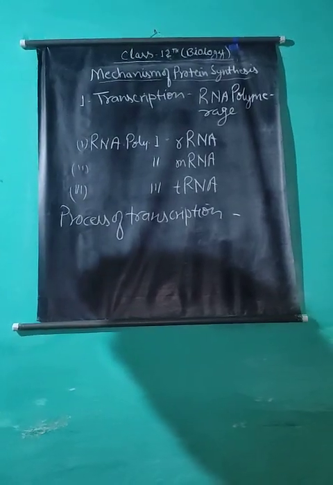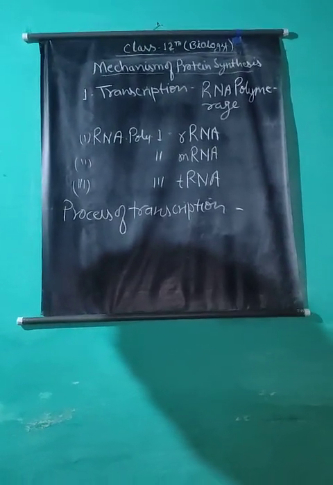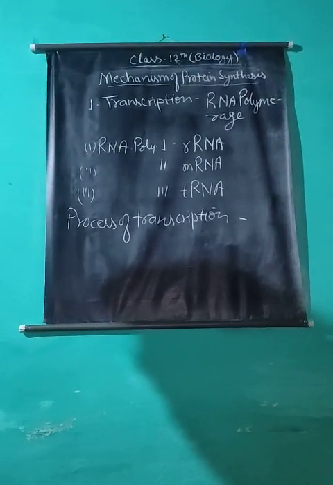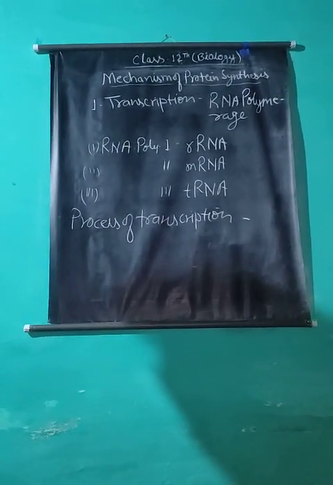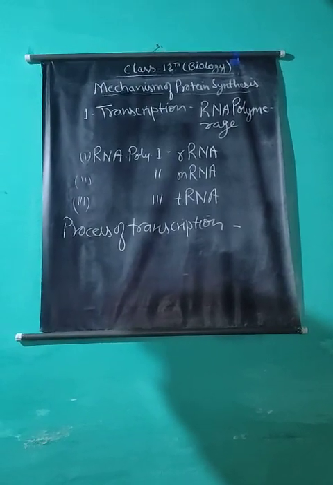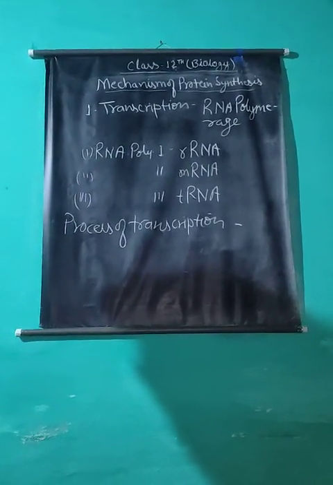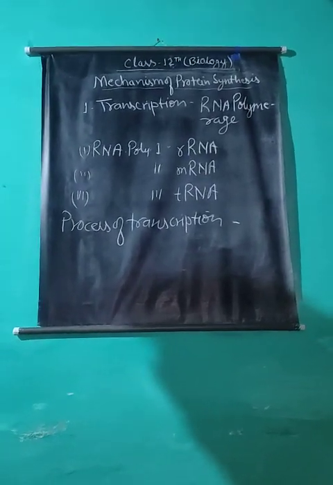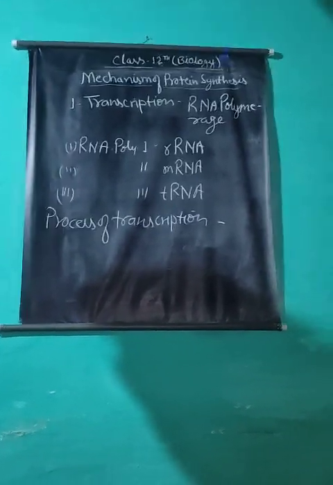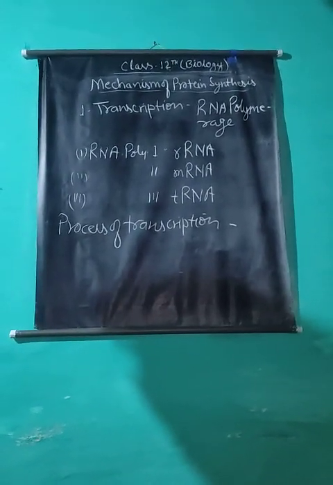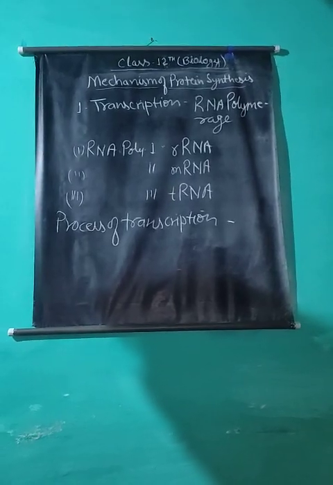Similarly, every guanine picks up cytosine, thymine picks up adenine, and every adenine picks up uracil, because there is no thymine in messenger RNA. So this messenger RNA is complementary to DNA in base sequence and contains the message for the synthesis of a specific protein. After transcription, messenger RNA comes out into the cytoplasm from the nucleus to get attached to a ribosome.